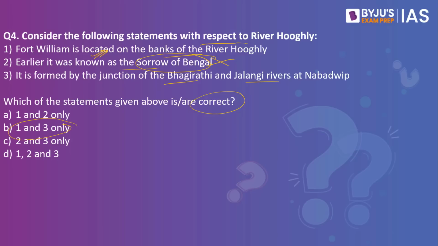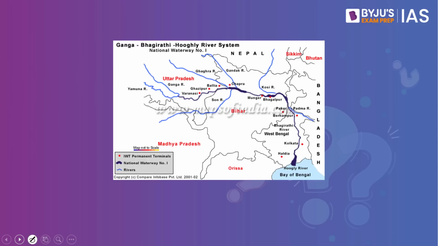So when we speak about Hooghly River, this happens to be an eastern tributary of the Ganges River, in the state of West Bengal. It is formed by the junction of Bhagirathi and Jalangi rivers, and there are many rivers which drain into the Hooghly River. Some of them include Damodar, Roopnarayan, Haldi rivers, and so on. Where is this Hooghly River? It is present as shown in the image.